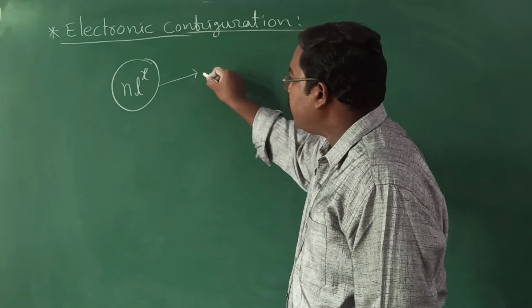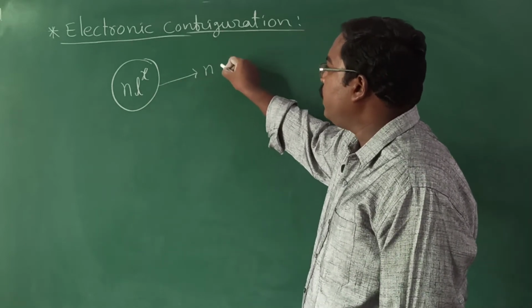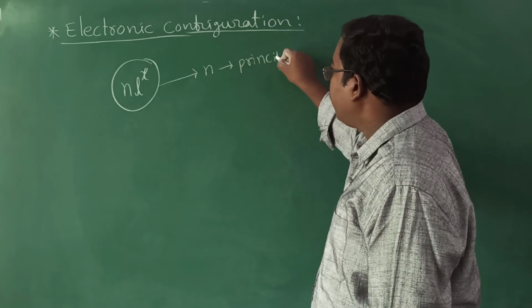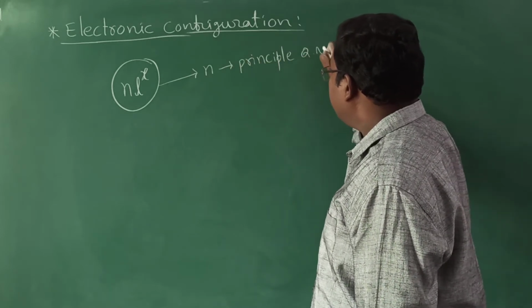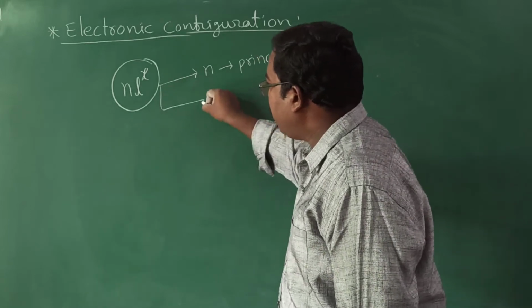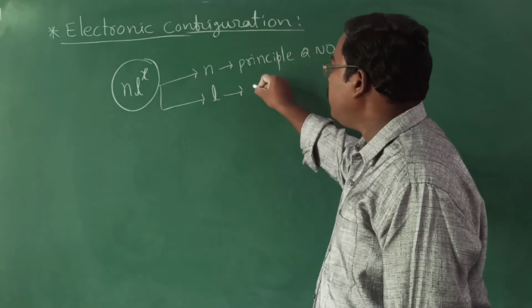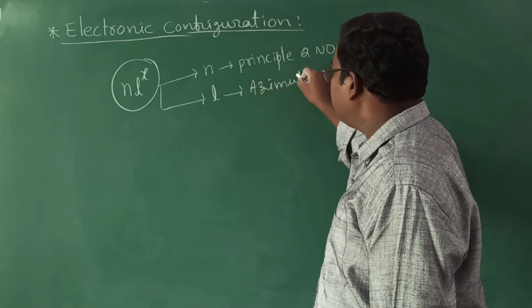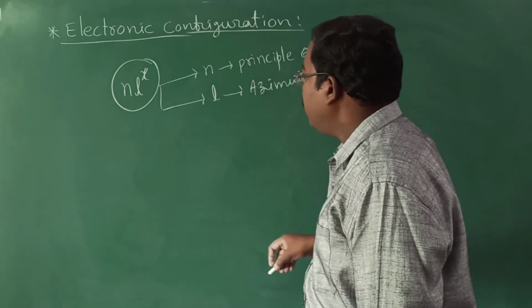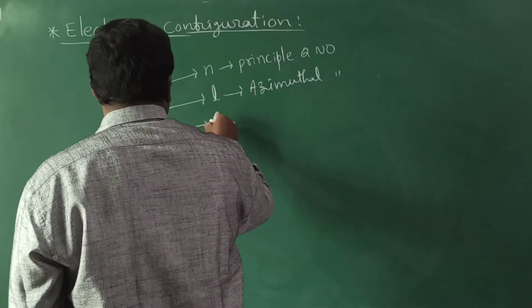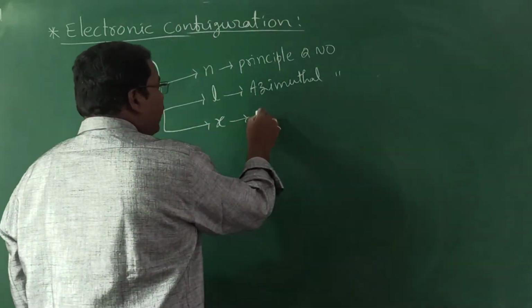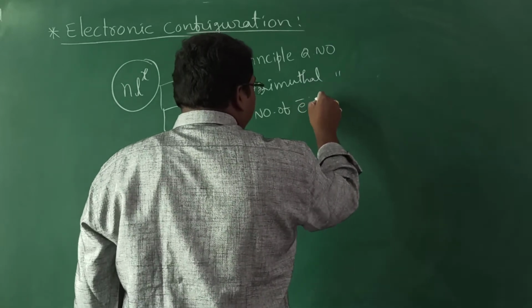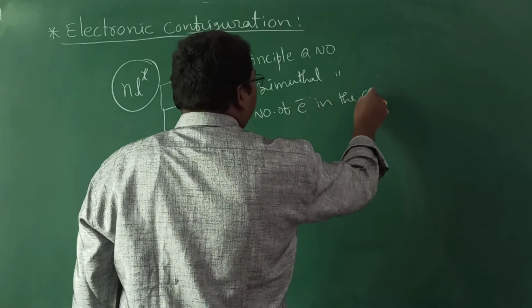Now out of the terms given there, n means principal quantum number, we already know about this one. L we know, it is the azimuthal quantum number. X represents the number of electrons in the orbital.